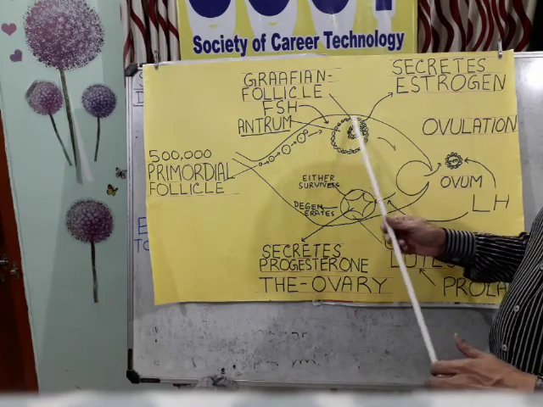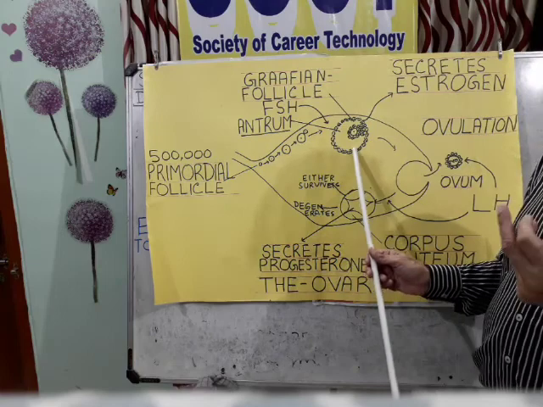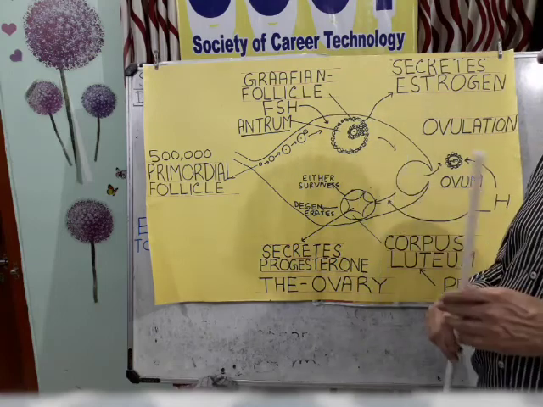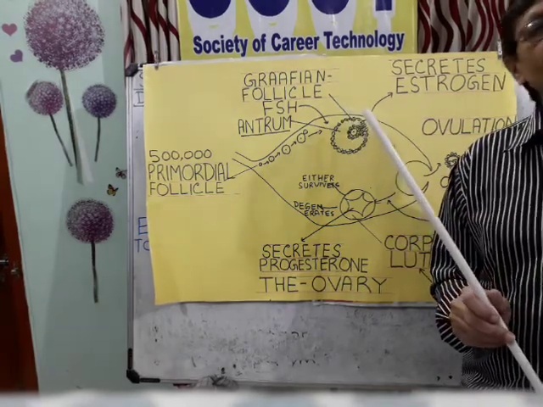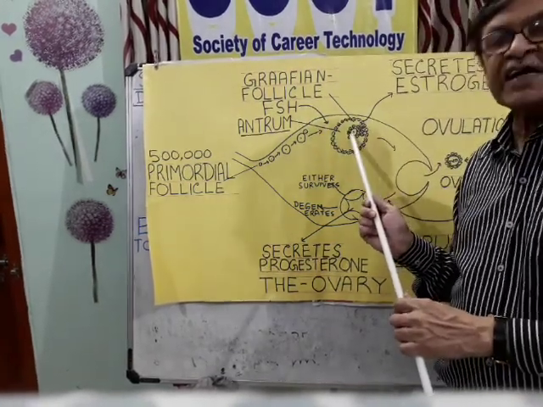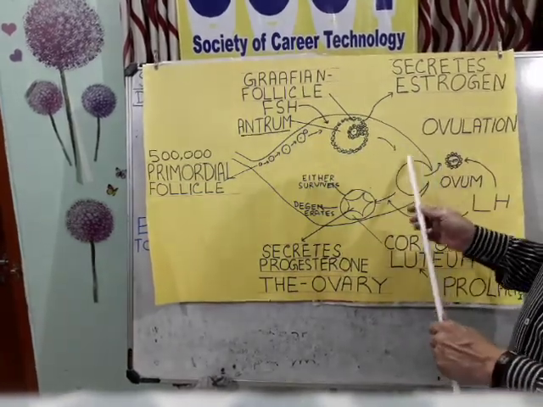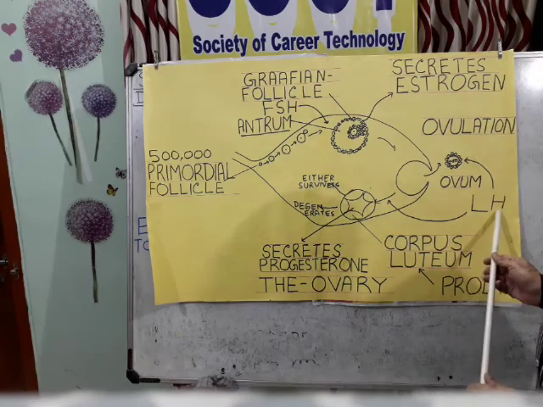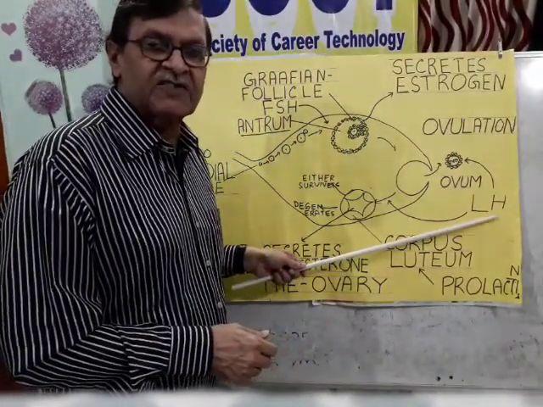Then the role of LH comes. The covering of theca interna cells of this Graafian follicle, they secrete estrogen. This fully developed structure, on the name of its discoverer, is called the mature Graafian follicle. After that, it comes near the surface. LH hormone, luteinizing hormone of the anterior pituitary, takes part.